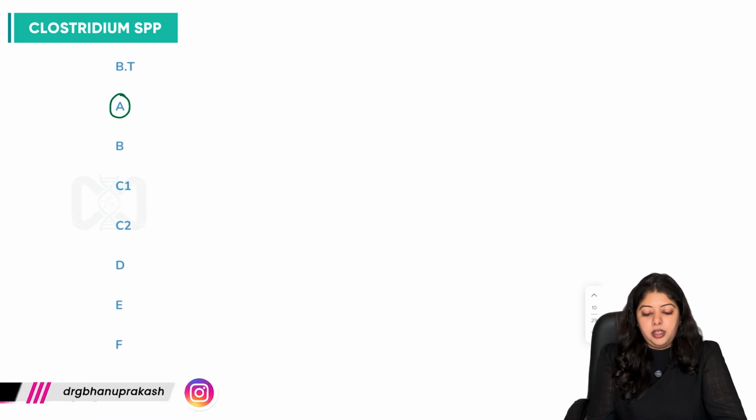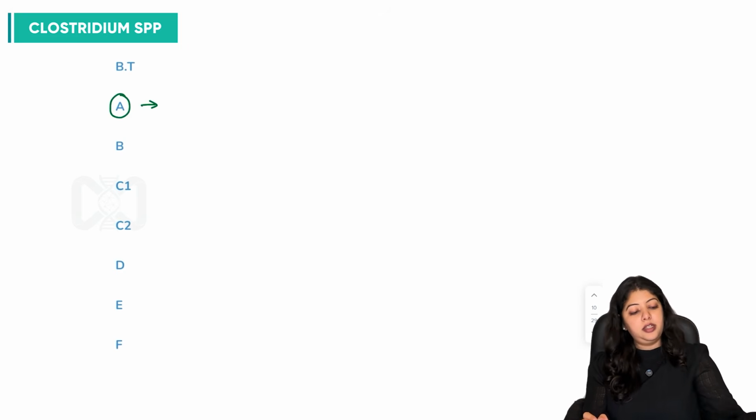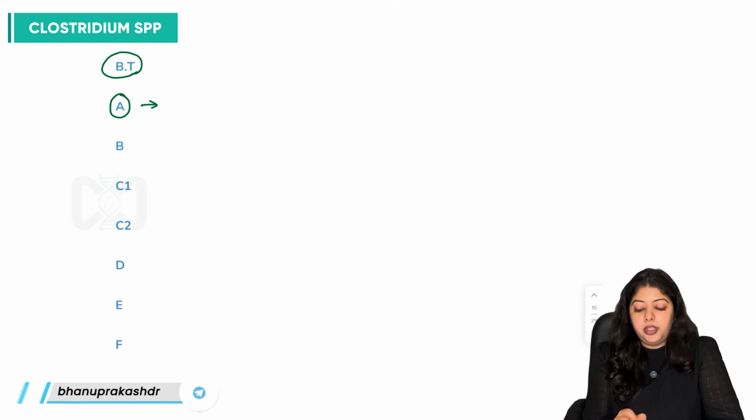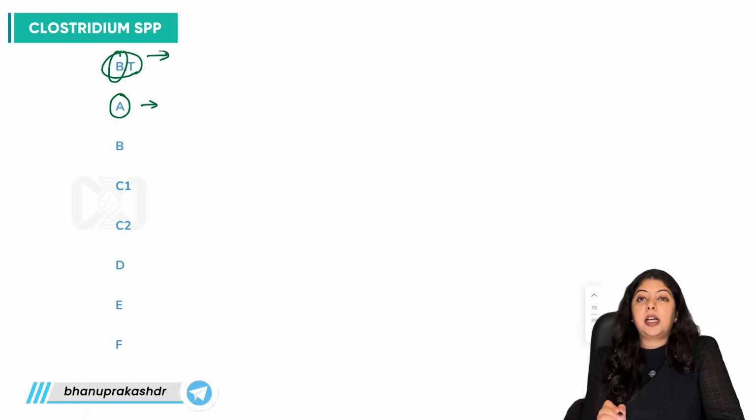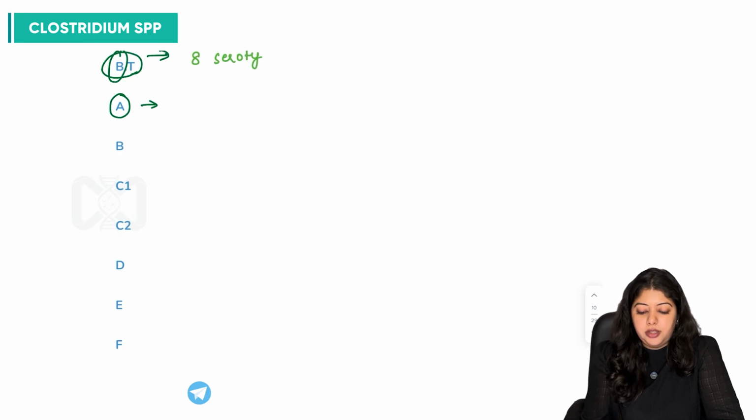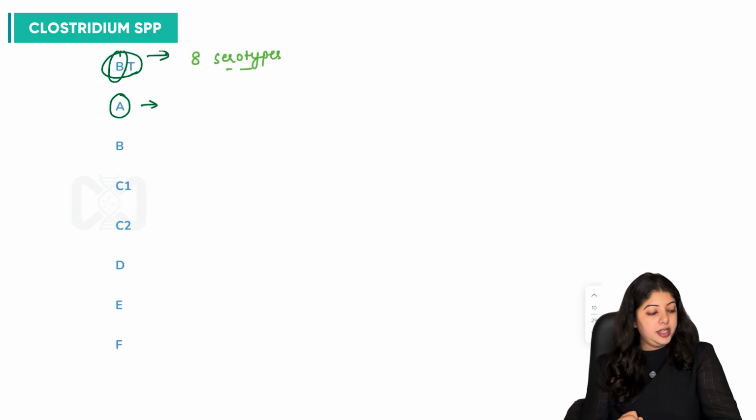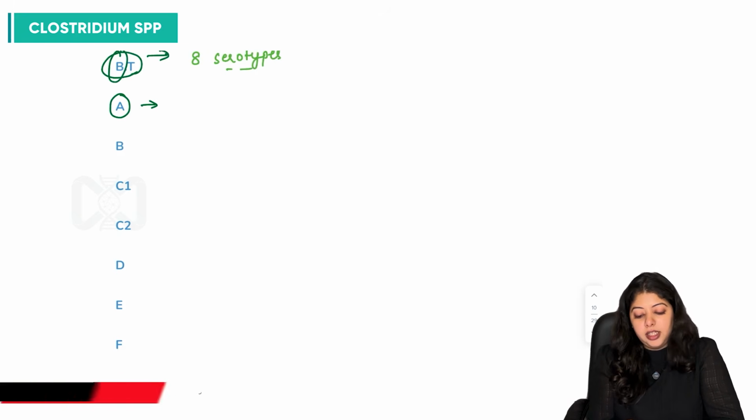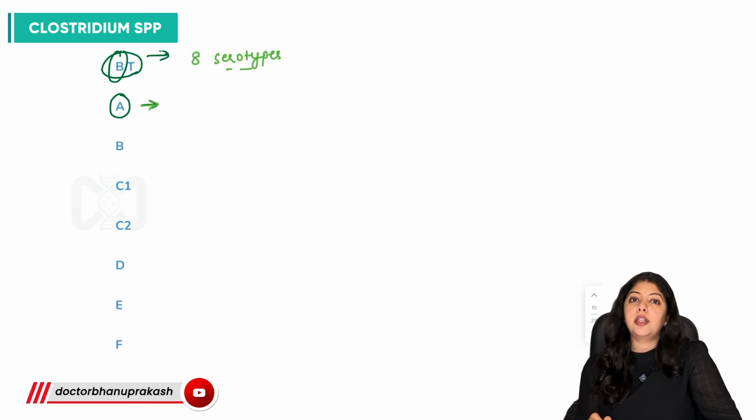Firstly, it is the botulinum toxin, Bt. With B, can we derive the number of serotypes? It is 8 serotypes. Right? And the most severe serotype?